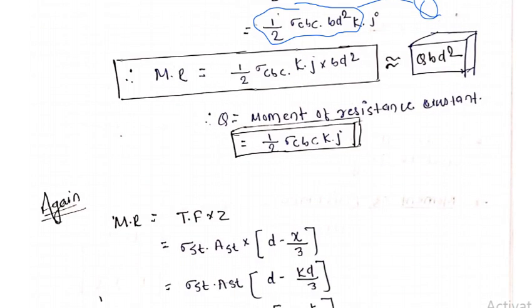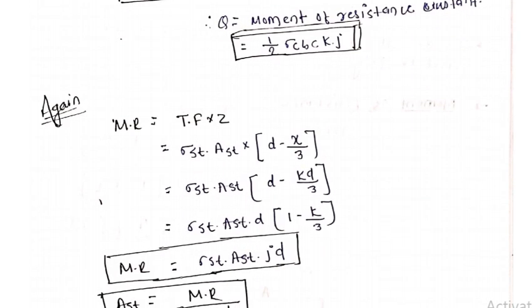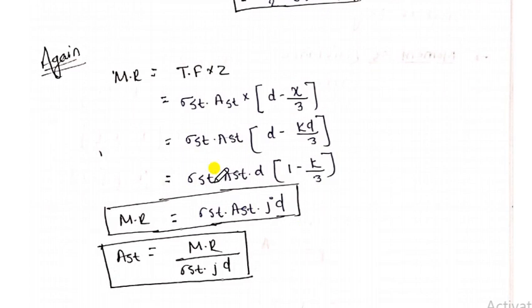Similarly, moment of resistance for the tensile sections. It's very easy: tensile force into lever arm. The tensile force is nothing but the stress into area, sigma ST into area. Similarly, Z can be written as D minus X by 3. Again we will substitute X is equal to K into D by 3. Similarly, sigma ST, we will take D as common, 1 minus K by 3. Then we can write it ultimately as sigma ST into AST into JD.